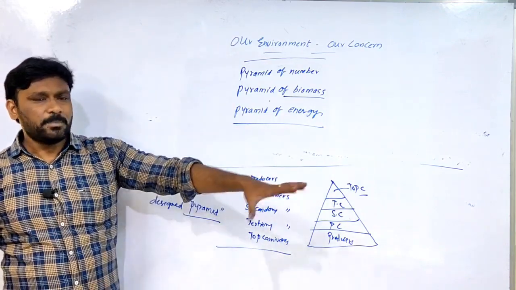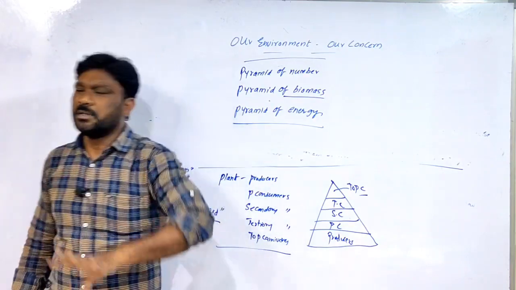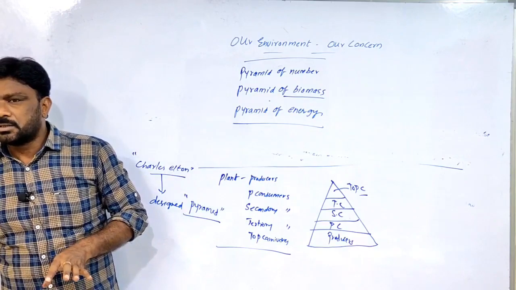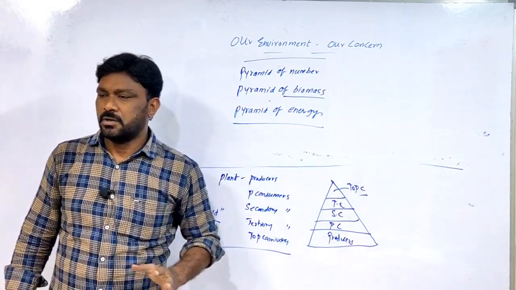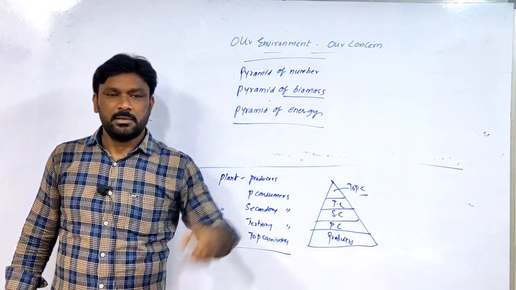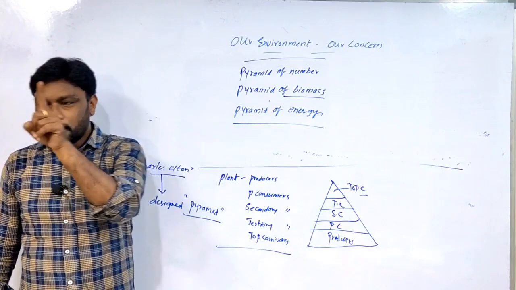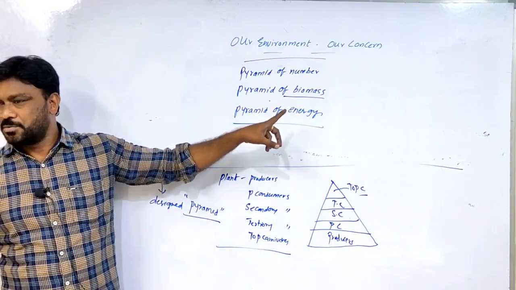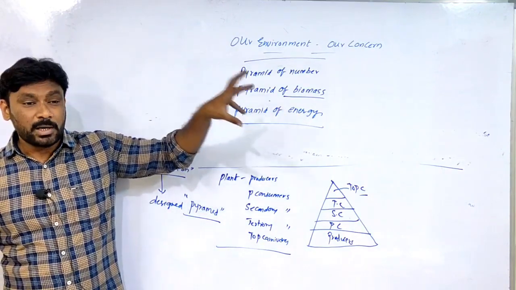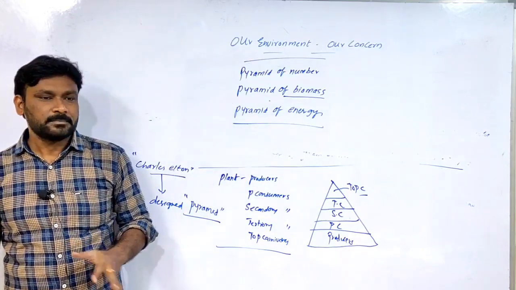For example, in a pond ecosystem, if we take 1000 kilos of fish, 100 kilos of that will be eaten by the primary consumers, 10 kilos eaten by the secondary consumers, and 1 kilo only for the tertiary consumers. Means those who are present at the top will get less energy from food.